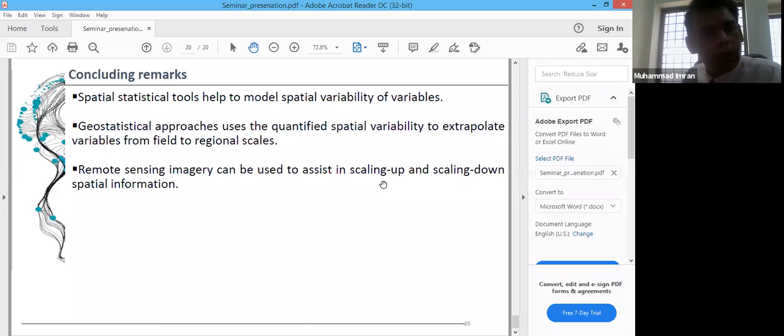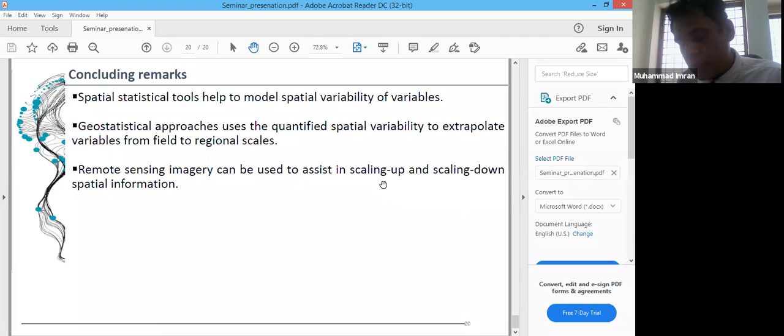Yes, we have a very nice paper published in an international journal. The objective was to estimate how accurate these models are.